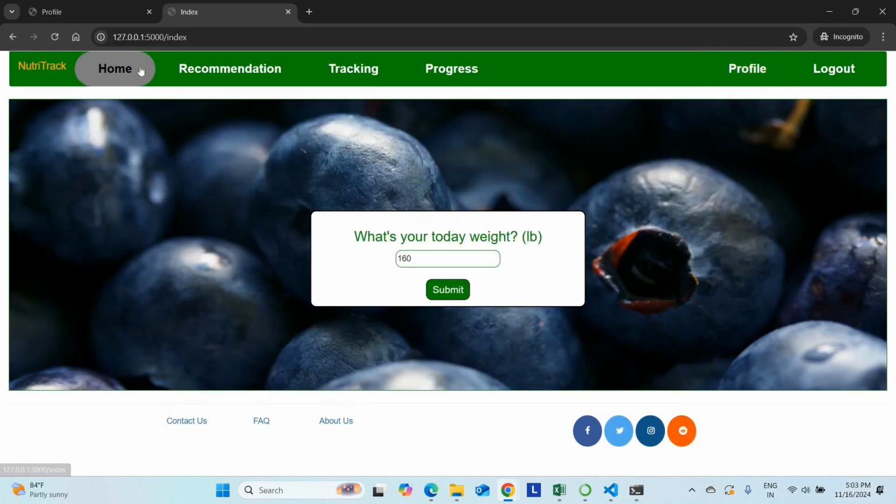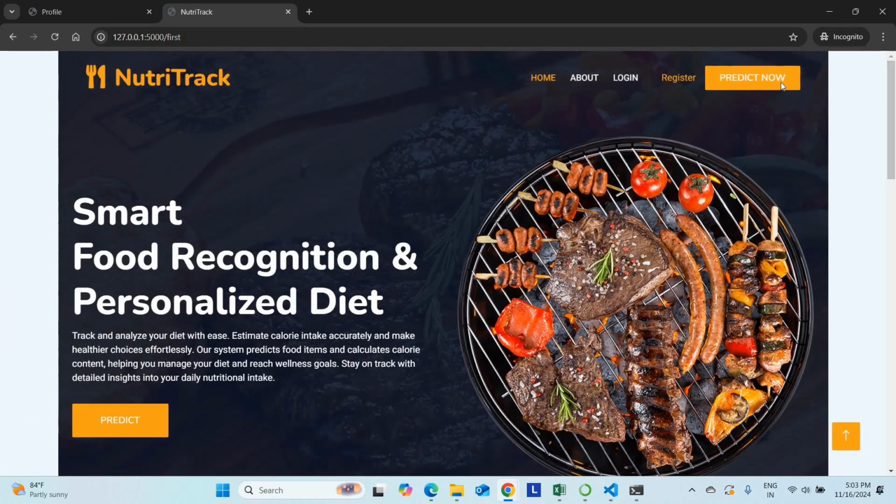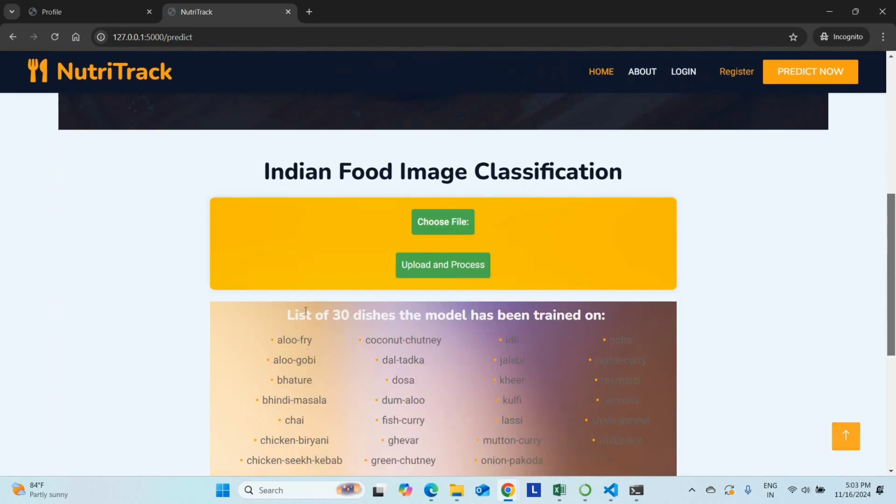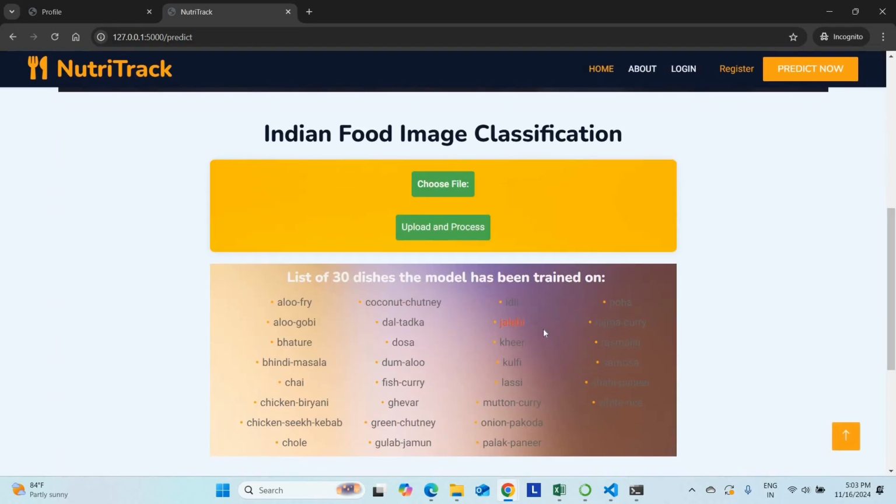Okay. So this is the nutritional tracking. Also you can predict the food values, everything. Okay. This is the perfect working of the project.